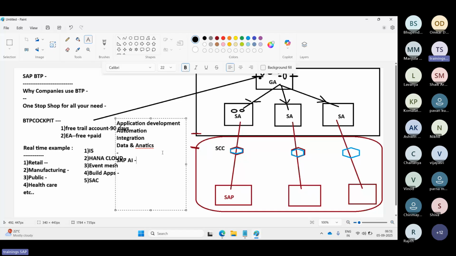Here, BTP acts as an enabler for SAP and partner applications to leverage AI capabilities. We can use it to improve the developer experience, integration experience, process automation experience, analytics experience, holistic planning activities, and to simplify administration tasks. That's why we have SAP generative AI and business AI.